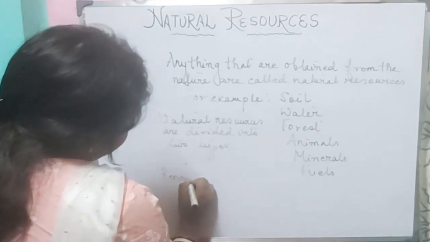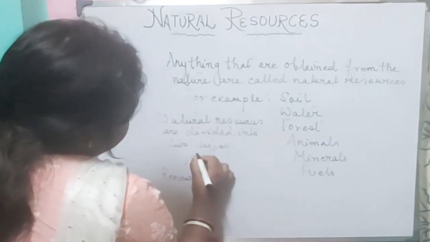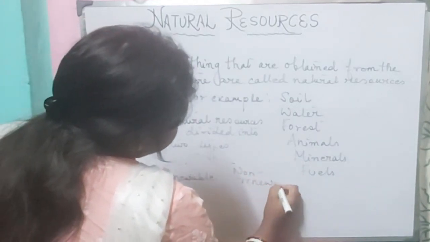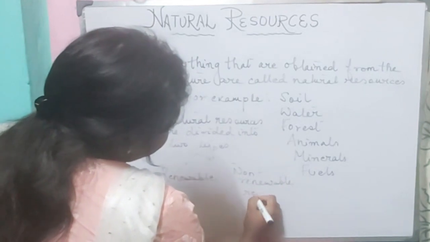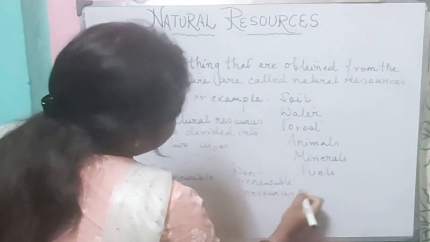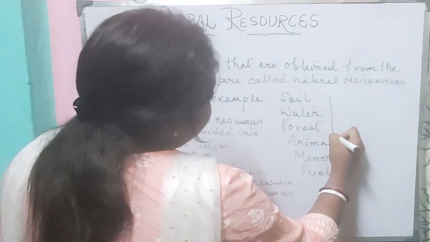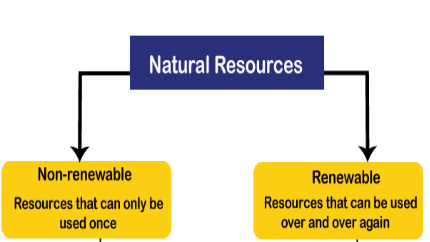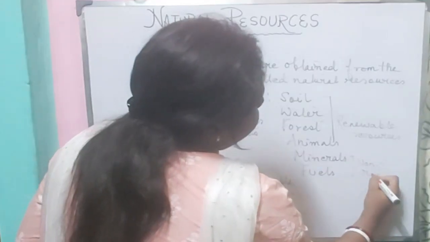Renewable resources and non-renewable resources. Soil, water, forest, animals, all these are renewable resources. Minerals, fuels, these are non-renewable resources.